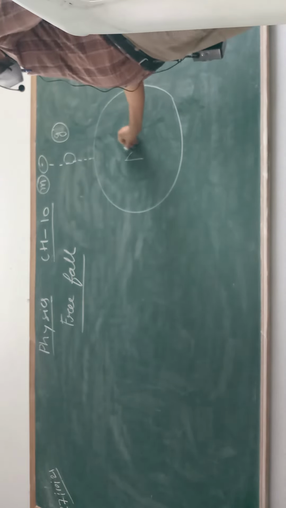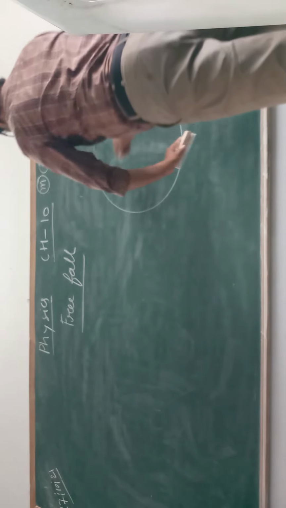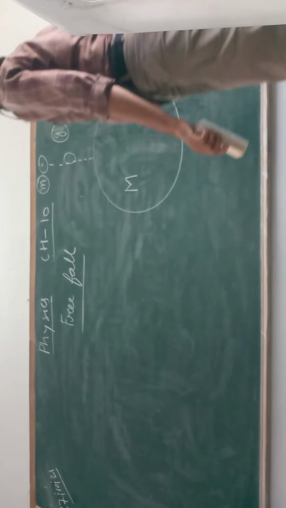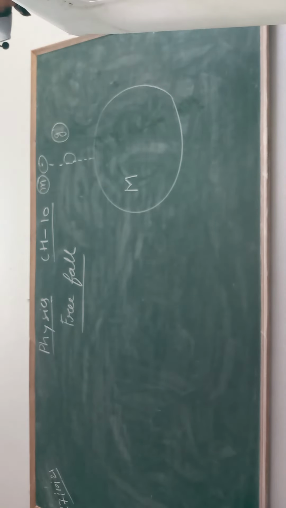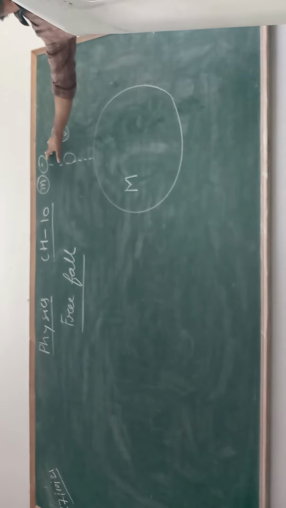Earth also has some mass. And continuously this earth, this planet, is applying force on this object.